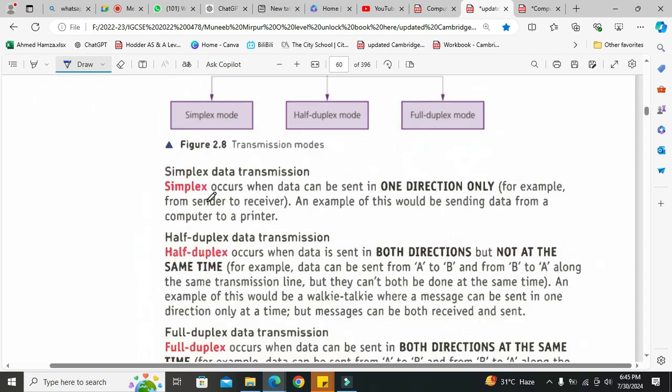Simplex means simplex occurs when data can be sent in one direction only. For example, sender to receiver.